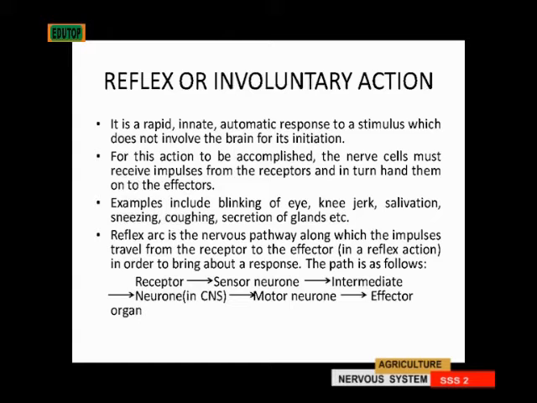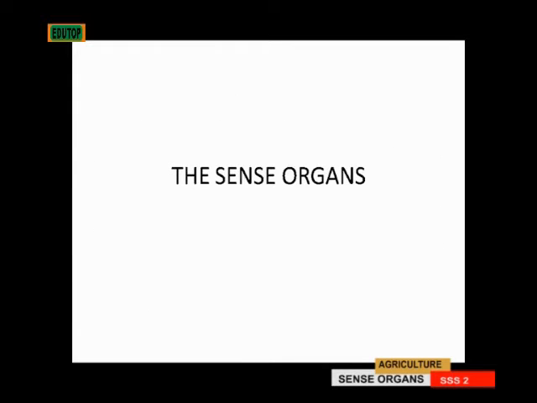A reflex arc is the nervous pathway along which impulses travel from the receptor to the effector in a reflex action in order to bring about a response. The path is as follows. You have the receptor organ to the sensory neuron, then you have the intermediate neuron, then the neuron in the central nervous system to the motor neuron, then to the effector organ.